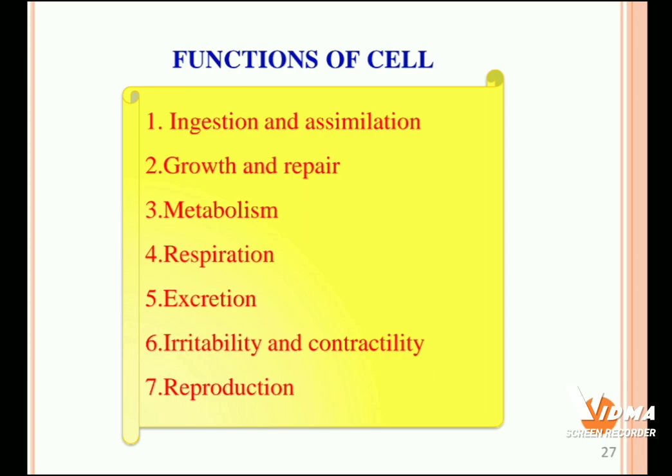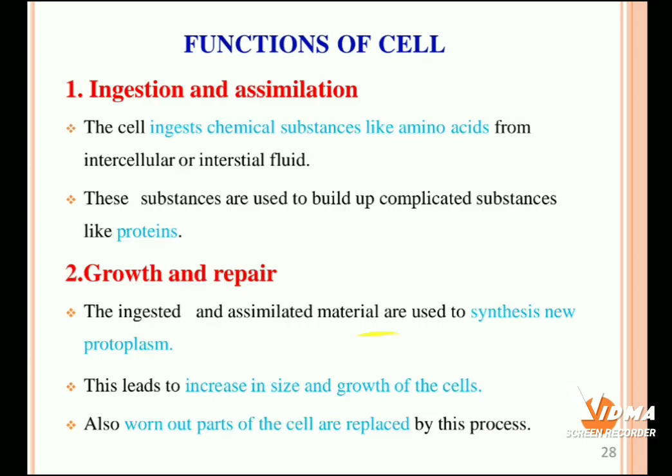Generally, cells perform different kinds of functions. They are: first, ingestion and assimilation, growth and repair, metabolism, respiration, excretion, irritability and contractility, and reproduction. Different cells perform different kinds of functions in different ways. So the first one is ingestion and assimilation.